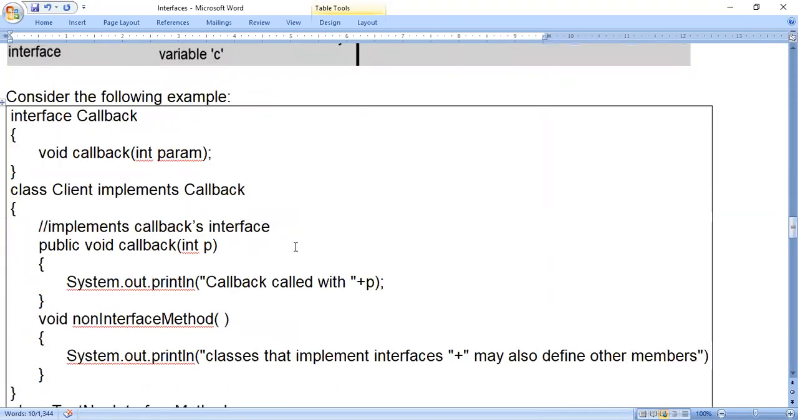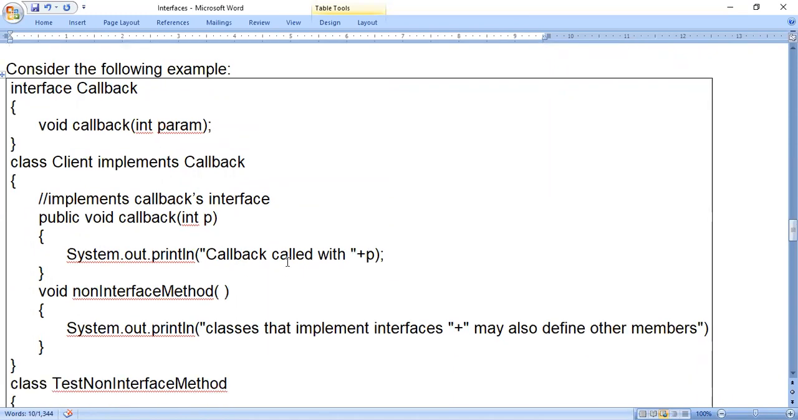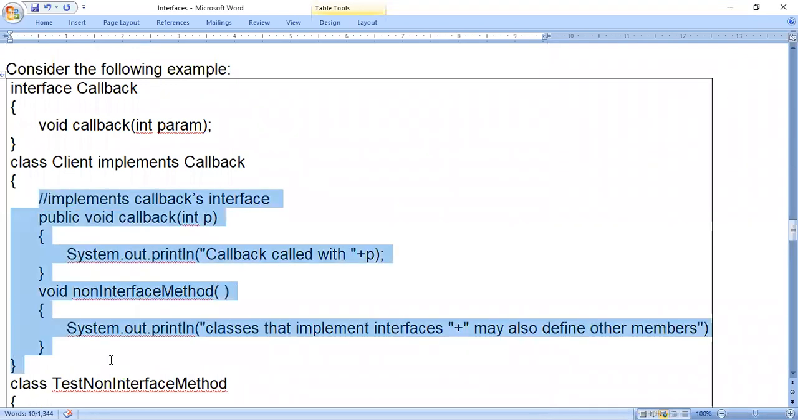Next, in the next example, what we have discussed is whether we can use another method which is not present in an interface, and is present only inside the class. Yes, we can do that. Look at this class. The callback method is present in an interface, that means its prototype is present in an interface, whereas the non-interface method prototype is not present in an interface. So I have directly written the function header, or we can say the signature, and the code inside the class client.